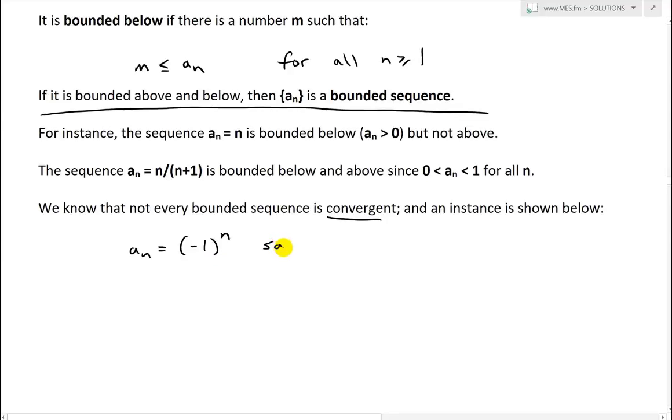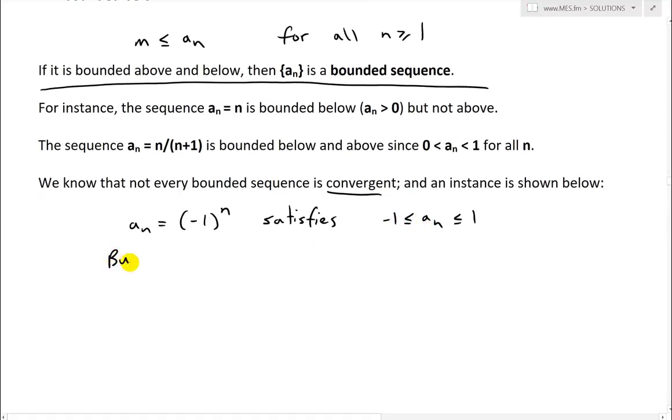This satisfies being bounded because a_n is less than or equal to 1 and greater than or equal to -1, since it just alternates between -1 and 1, but it is divergent. This is example 6, which alternates from -1 to 1, so it never actually approaches a limit.